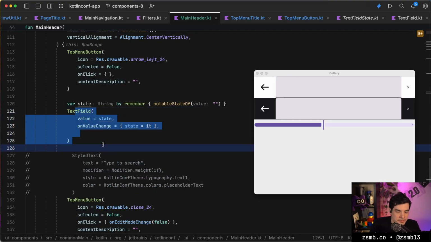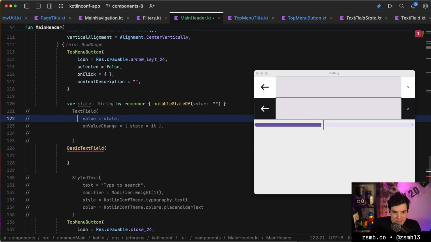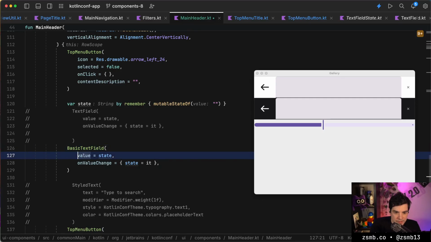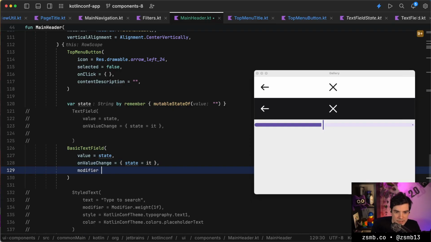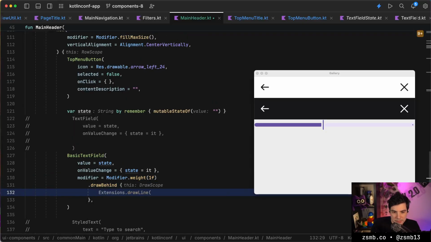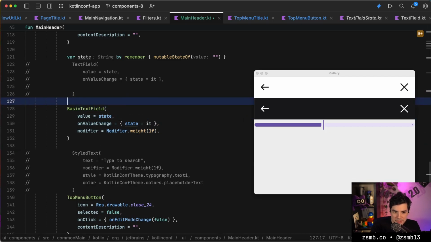Okay, sorry, I'm gonna change my mind just one last time here. I want to give basic text field another go because stripping down a regular text field just seems like so much work. So let's do a basic text field. Let's save that, and we have something relatively nice. So modifier weight 1 to push everything else to the side. And let's just try to draw behind and put up a piece of text there if we need. Or maybe we just put a box on top of it. How does that sound? Maybe we just put this in a box.